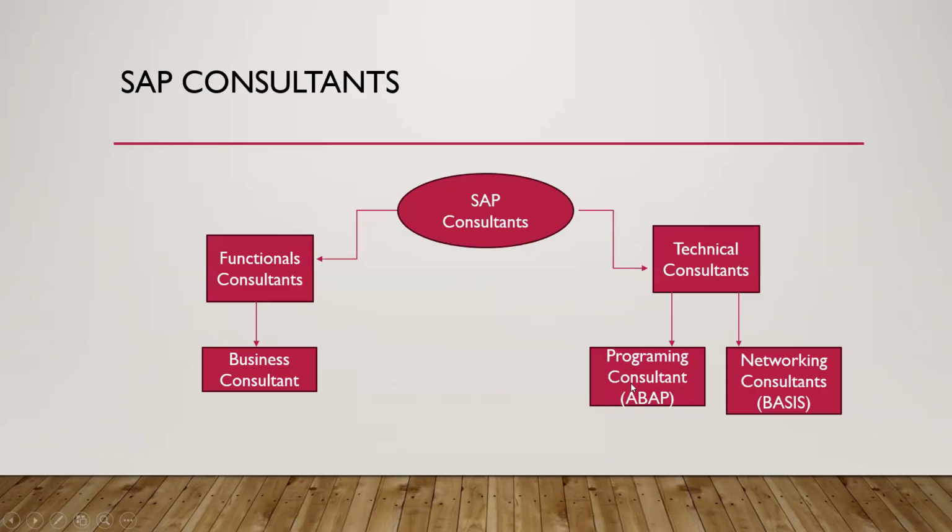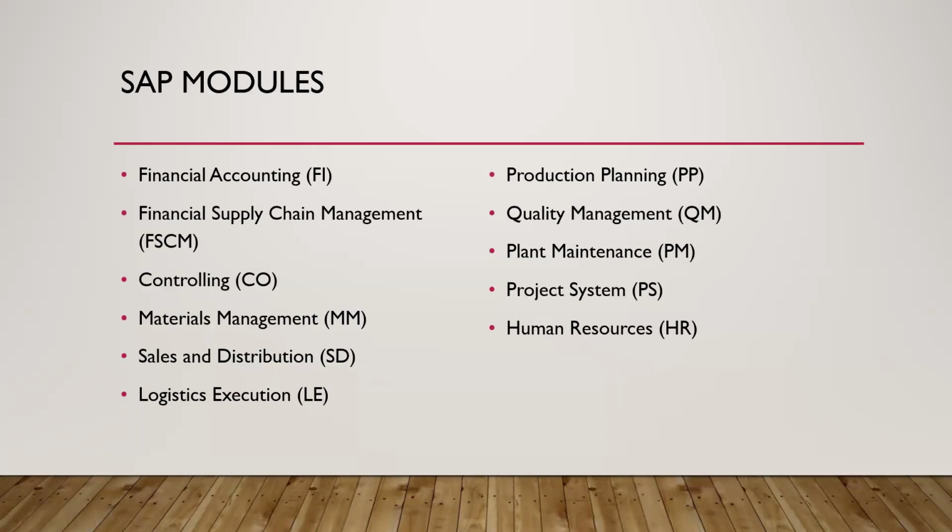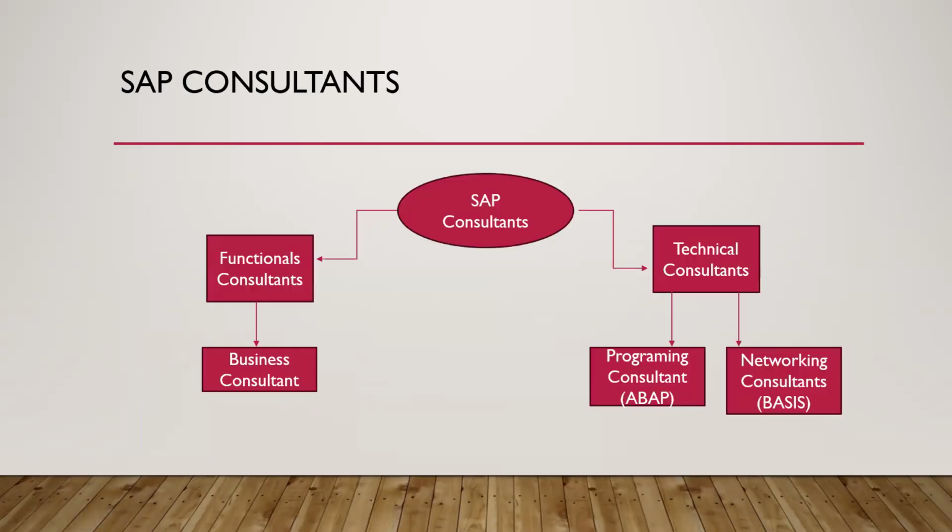Now, SAP consultants are basically working in two sectors: functional consultant and technical consultant. Functional consultants are, like I have already shown you, the people working in these different units. They are functional or business consultants, and we will be the technical people working as ABAPers, the programming consultants. There will also be many different system interactions, so networking consultants are also important here. The networking consultants are called Basis.